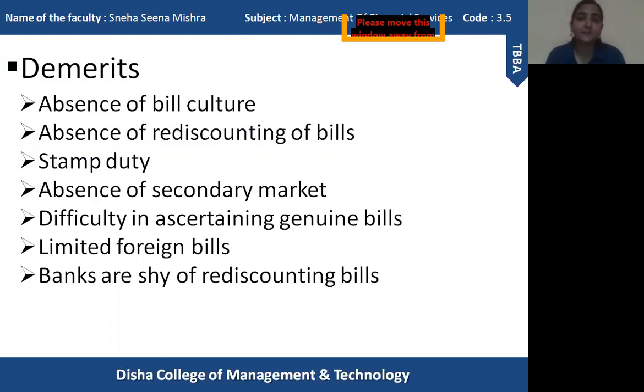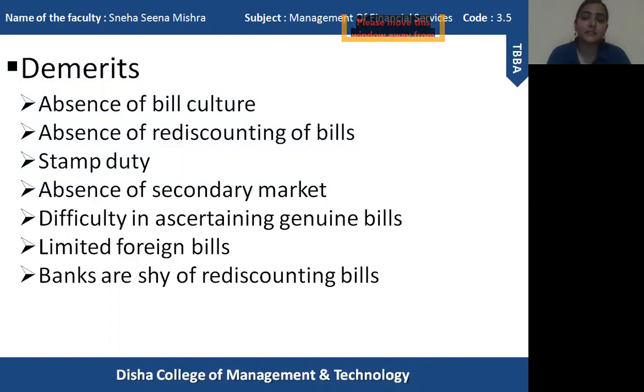As I have said, because of lack of bill culture, absence of rediscounting of bills, and stamp duty, because we cannot even find papers for that particular denomination, these are the disadvantages because of which the money market is still not developed. So because of the underdeveloped money market, foreign bills are also not very popular within India. Because of limited foreign bills, again it reduces the popularity of commercial bills.